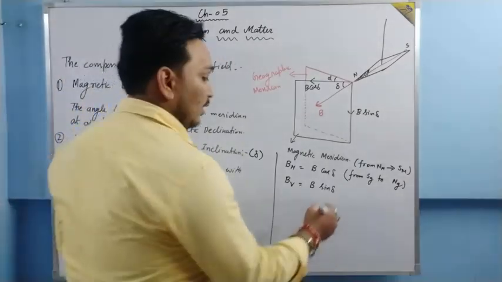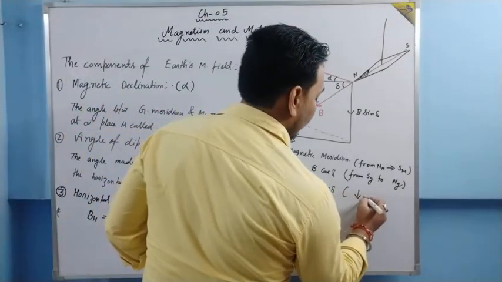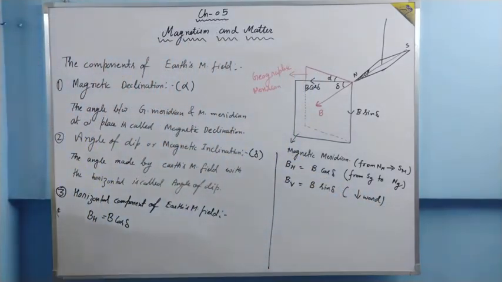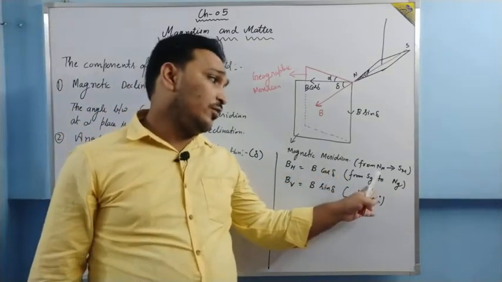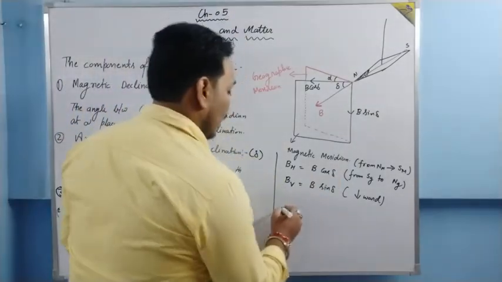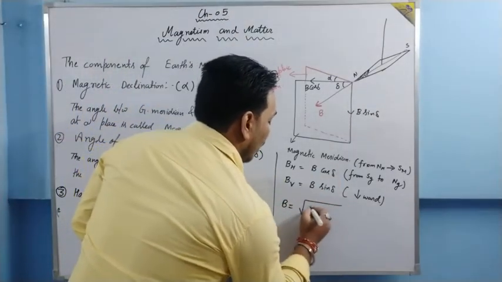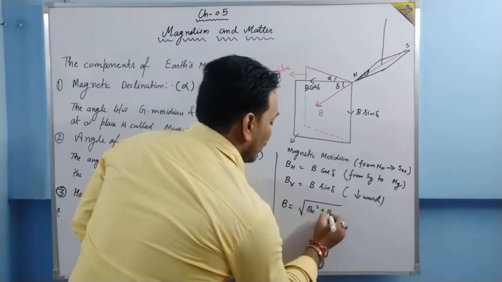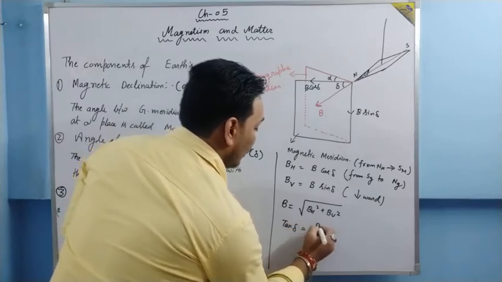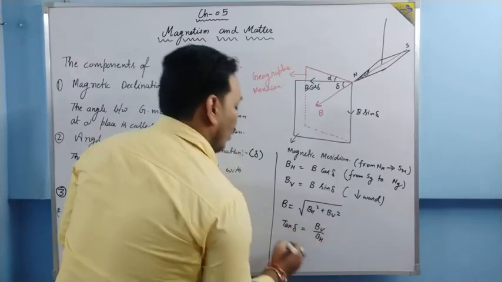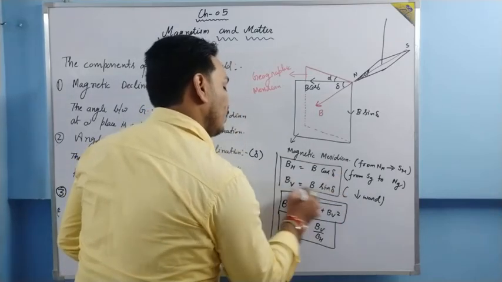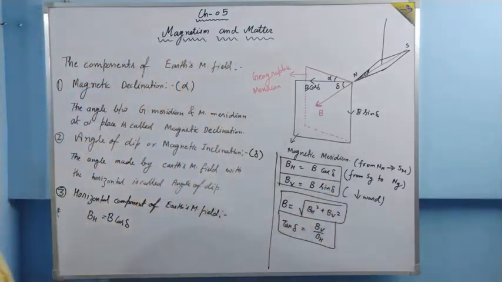B sin delta is always vertical downward. Always. But this BH is always from geographical south to geographical north. Now if we square and add them, then B is equal to what? Under root BH square plus BV square. Or if we divide them, we are going to have tan delta equal to BV upon BH. All these are formulas which are used in different cases. Right? All these four lines are formulas.